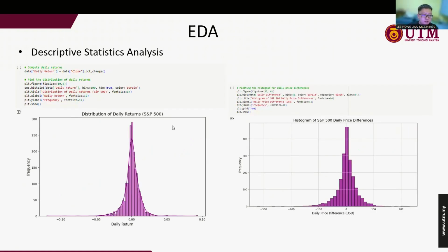Next, here is the distribution of the daily return of the SP500. You see the left and the right are the same thing, but the difference is the x-axis: the left side is using percentage, and the right side is using the price in USD. Based on the graph, we can know that the SP500 doesn't have much change daily, maybe just 0.001, increase or decrease. There is not much difference if we count it per day.